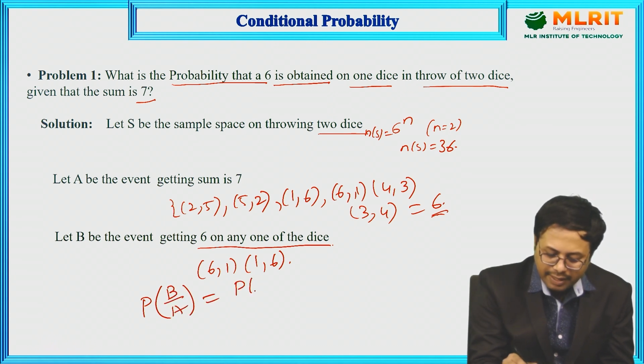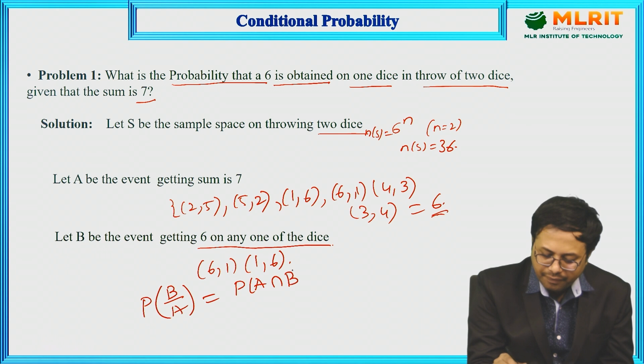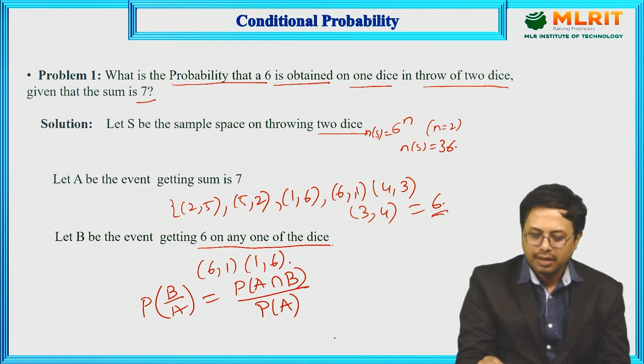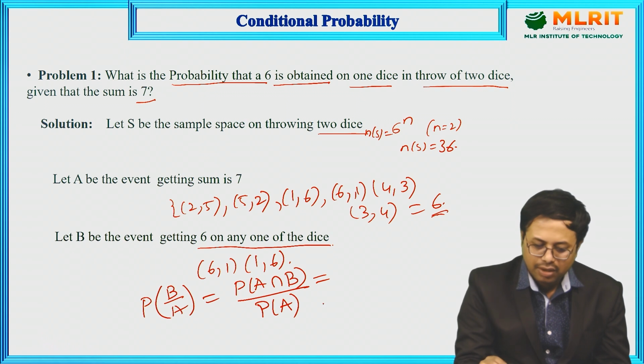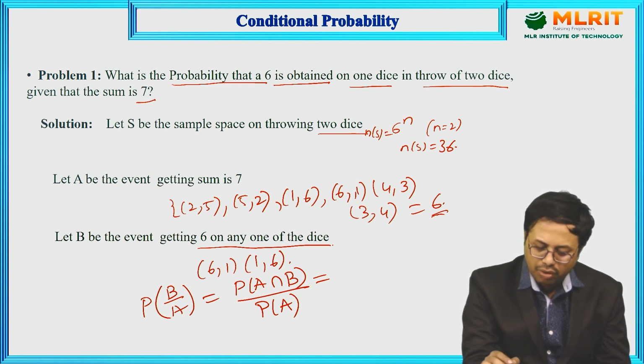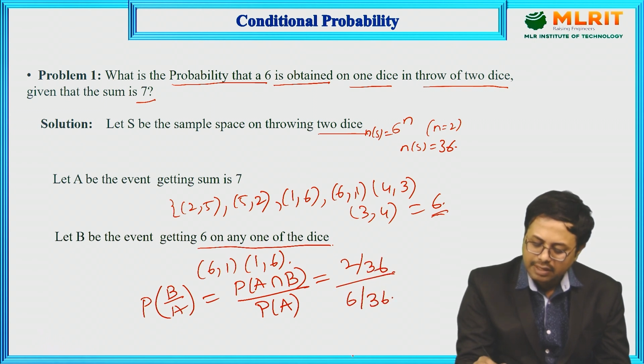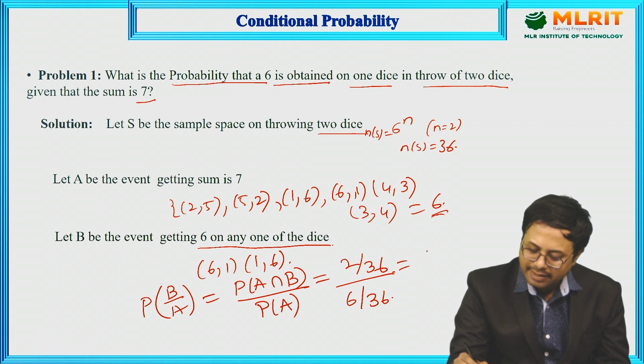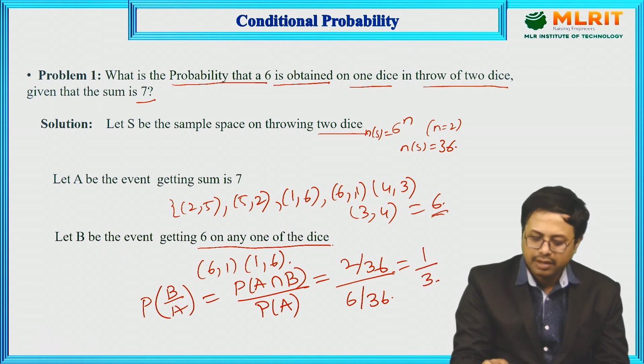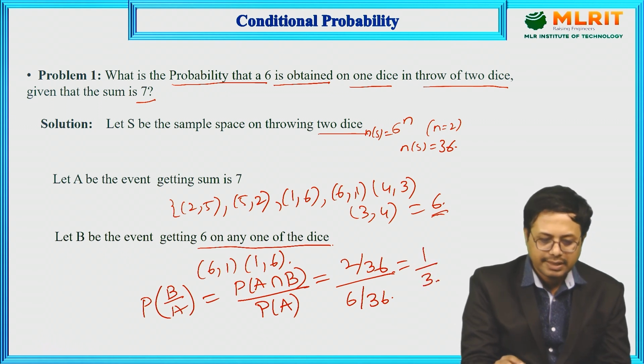So P of A intersection B by P of A. Now, what do you get? The intersection portion has only two combinations, so it is 2 by 36, and P of A is 6 by 36. Then the resultant is 1 by 3. This is the way you have to do it.